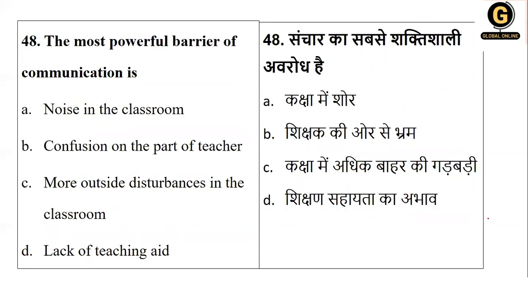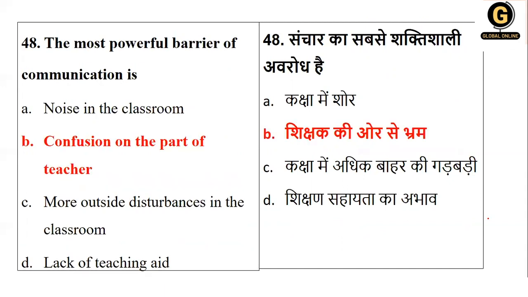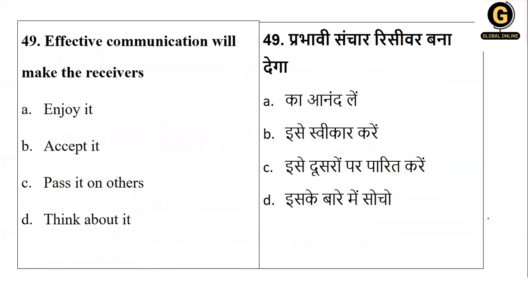Next, the most powerful barrier of communication is noise, confusion, disturbance, or lack of teaching aid. So the most powerful barrier out of all four is confusion on the part of the teacher. If the teacher gets confused, definitely the students cannot be very well versed with the knowledge. So here the right option is option B.